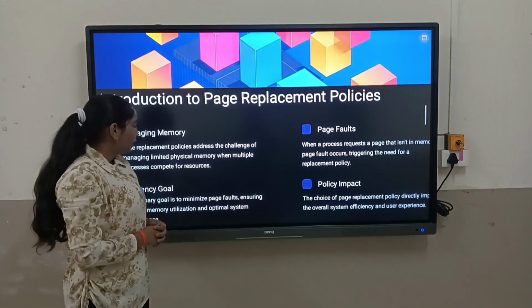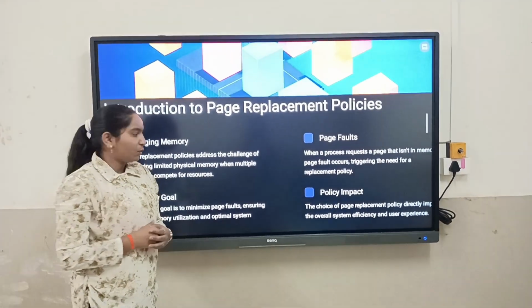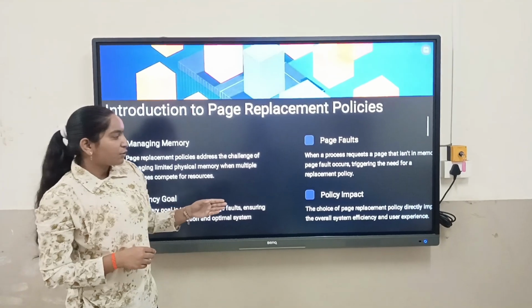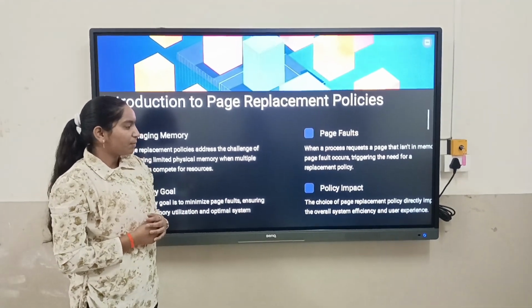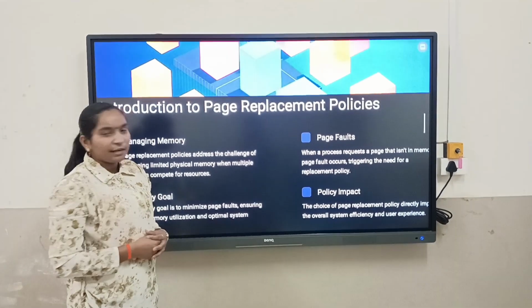The efficiency goal of page replacement policies is to minimize the page faults. And policy impact: the choice of page replacement policy directly impacts overall system efficiency and user experience.